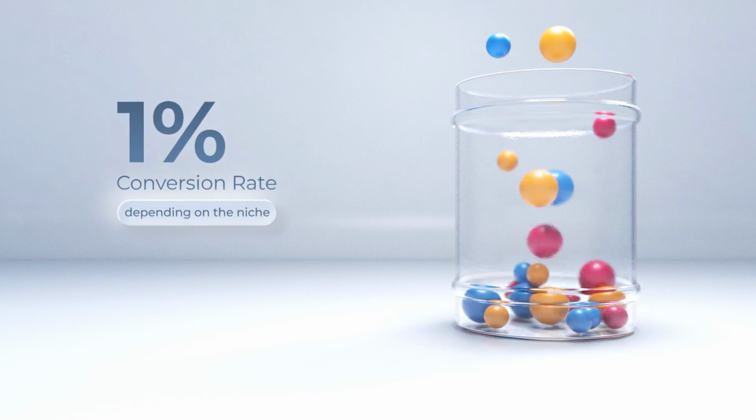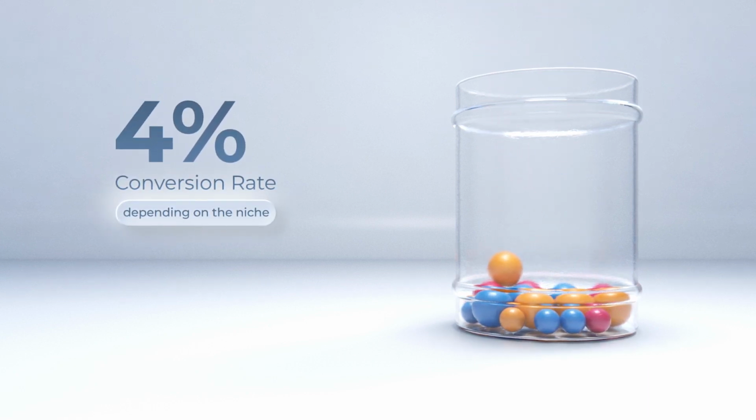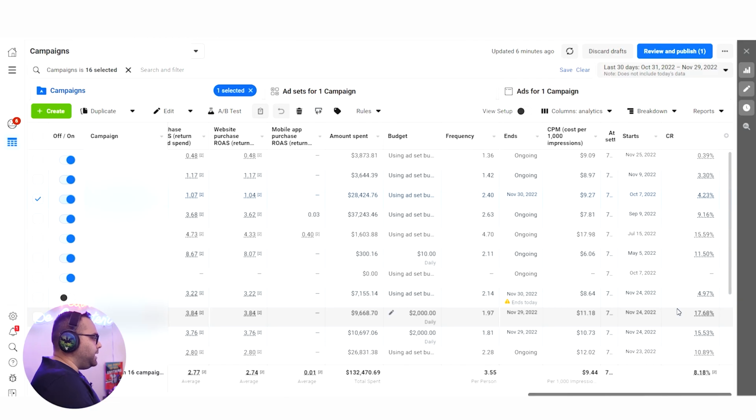Okay, a little bit of context. Having 5%, 4%, it's good. Of course, depending on the industry, you might see different ones, but what I wanted to show you here is that in this company, I came only for the Black Friday to do some ads. They were doing their own ads, so I did some of my crazy method stuff, and the results were actually super remarkable because over here, these two are my crazy method campaigns, okay? This one on the top is the broad targeting and the one below is the lookalike. Sorry that I'm hiding all of the names, but sadly I have to protect the anonymity of this client.